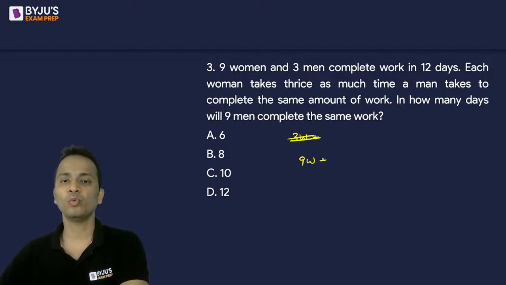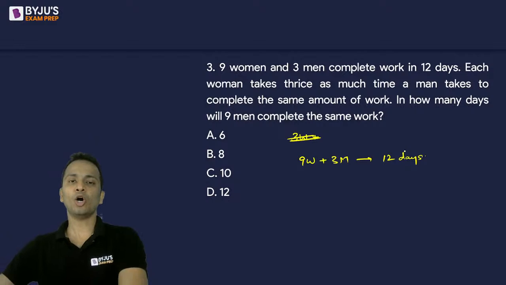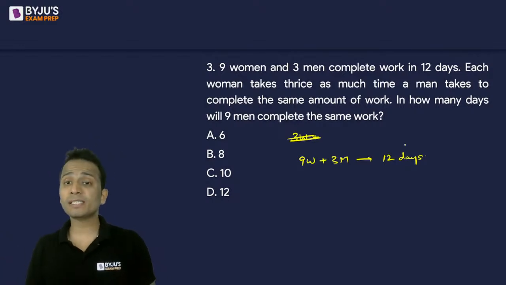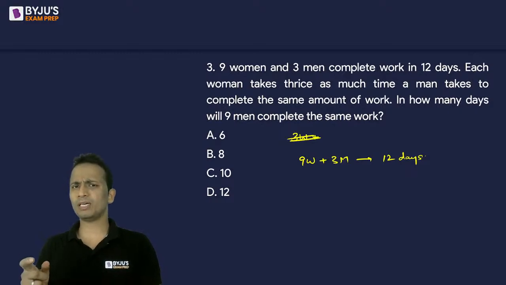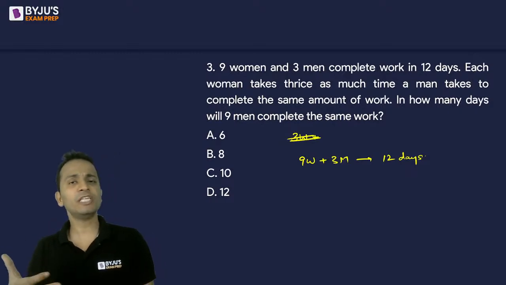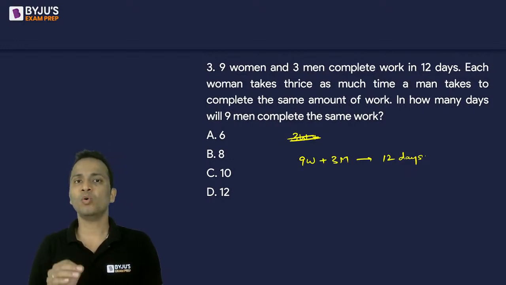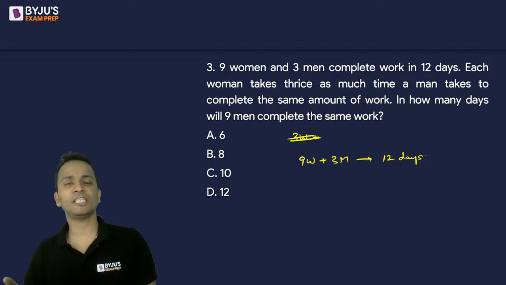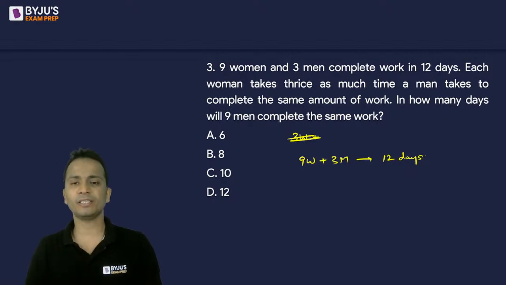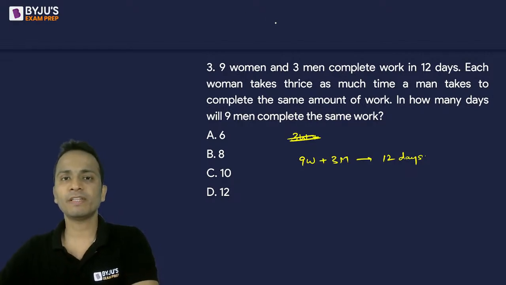9 women with 3 men can finish the work in 12 days. Okay. Also, each woman takes thrice as much time as a man takes to complete the work. So, since one woman takes 3 times as much time, I can say that the efficiency of a woman will be 1/3 the efficiency of one man. All right. So, it is given that 3 women are equivalent to 1 man.